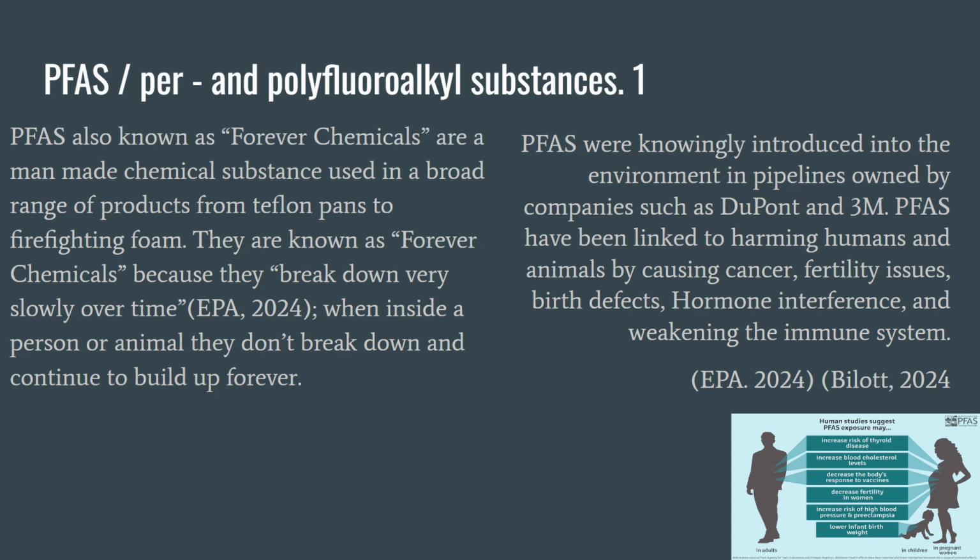PFAs. PFAs, also known as forever chemicals, are a man-made chemical substance used in a broad range of products, from Teflon pans to firefighting foam. They are known as forever chemicals because they break down very slowly over time. When inside a person or animal, they don't break down and continue to build up forever. PFAs were knowingly introduced into the environment in pipelines owned by companies such as DuPont and 3M. PFAs have been linked to harming humans and animals, causing cancer, fertility issues, birth defects, hormone interference, and weakening the immune system.